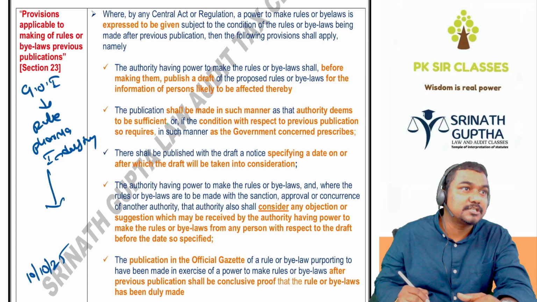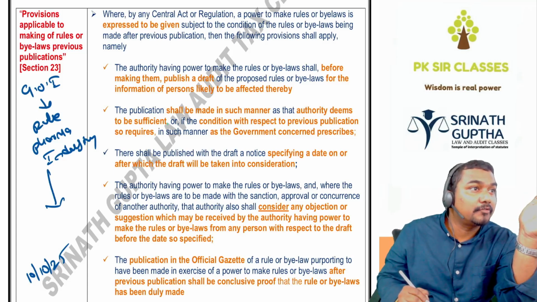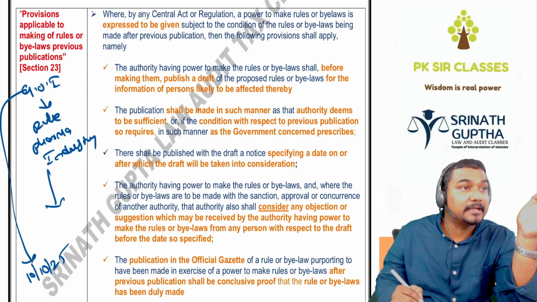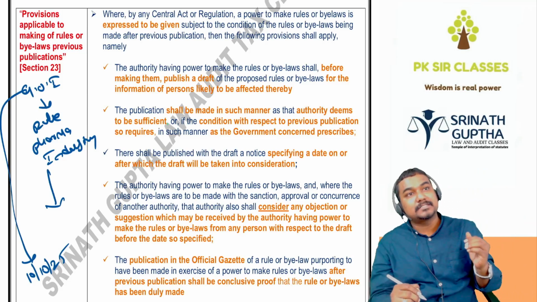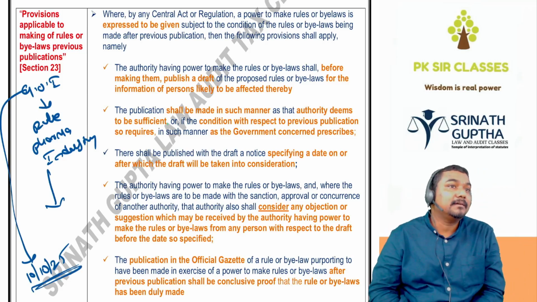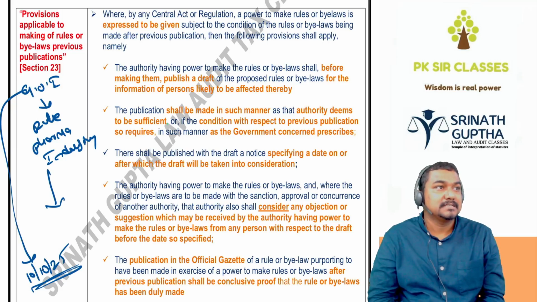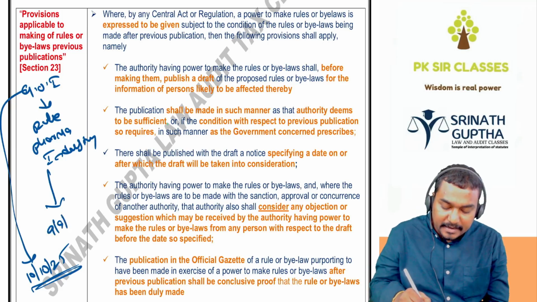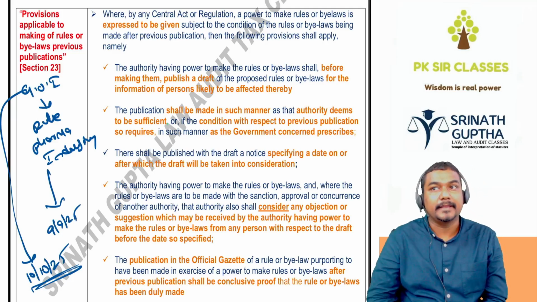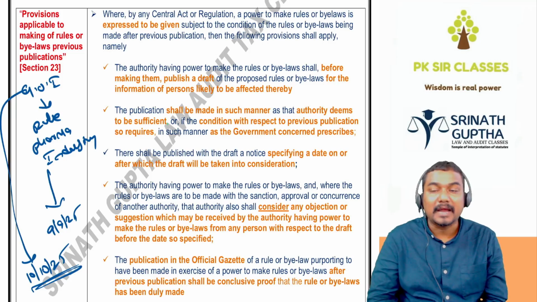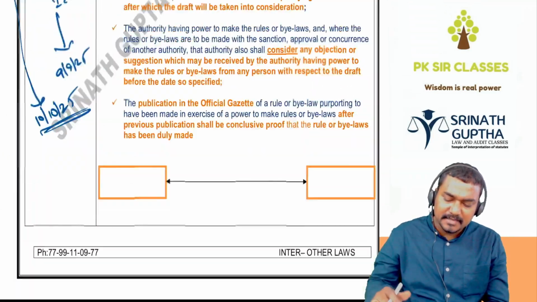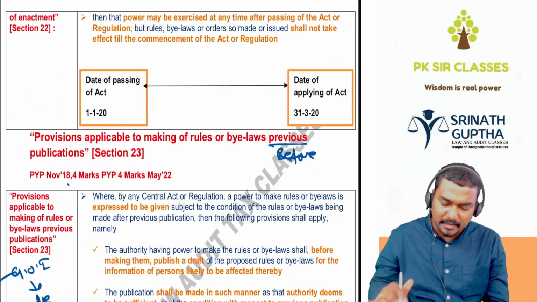Before applying the rule to this industry, we have to do the draft copy. Which copy? Draft copy. We have to give the draft copy to the pharma industry and consider their objections and suggestions. My dear pharma industry, from this date you people have to maintain the cost records. If you have any objections, suggestions, please communicate to us only before 9/9/25. If we are making any rule for any specific group of people, before applying that rule to that group, we have to communicate to those people, and we have to consider their suggestions, objections. This also came in the exam, one or two times.